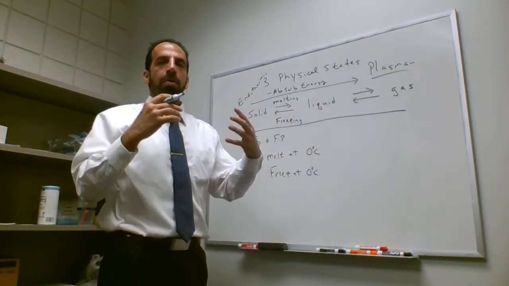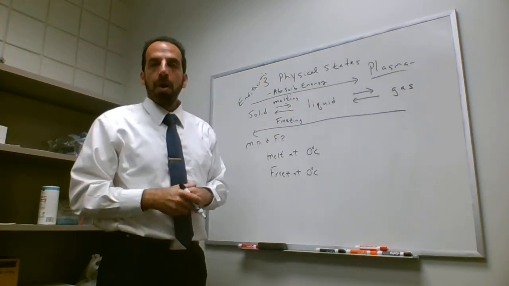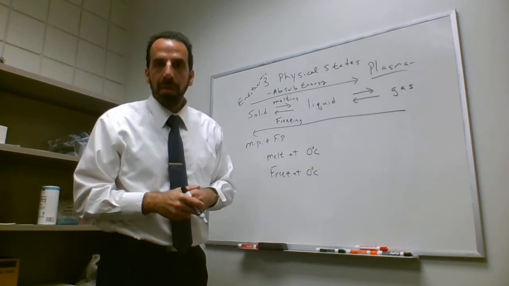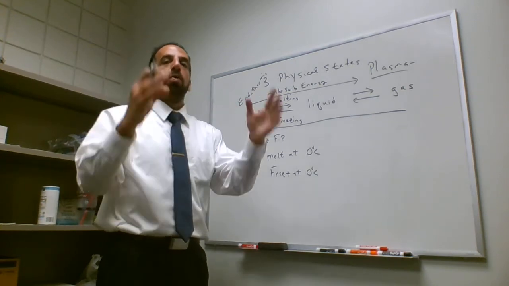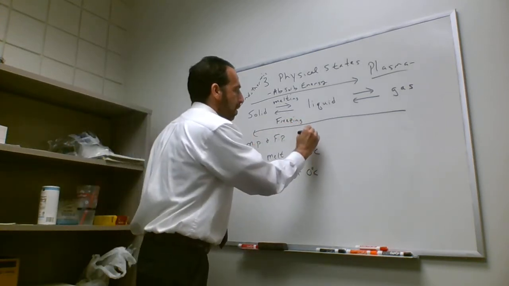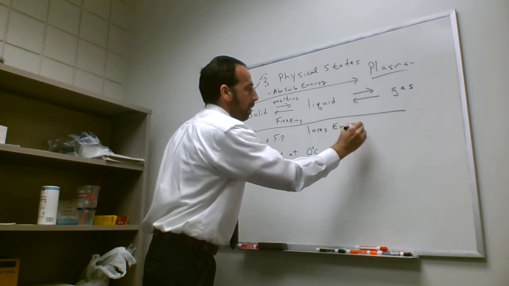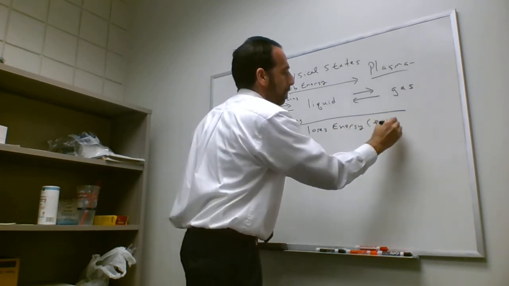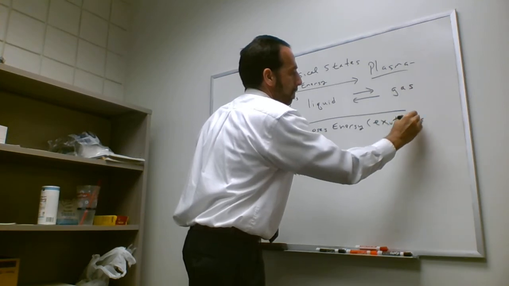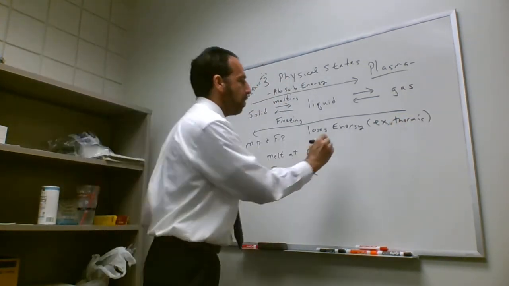If I do the opposite, if I go from a gas to a liquid to a solid, so in order to go from water to ice, if I put some water in some ice cube trays and put it into the freezer, it loses heat or cools down essentially. So in this case, it loses energy. We call that exothermic. Exothermic means it gives off energy. Loses energy, gives off energy, it cools down.